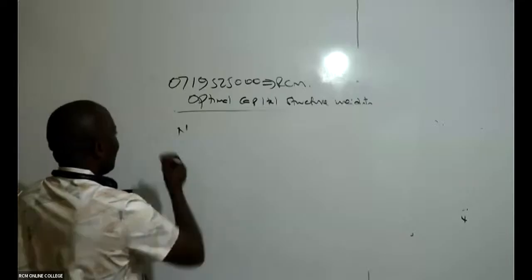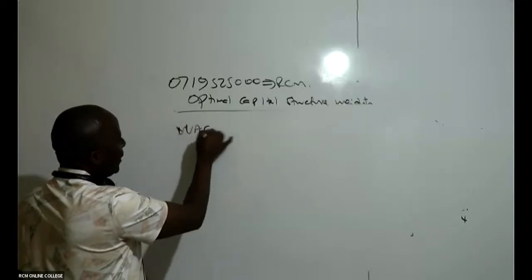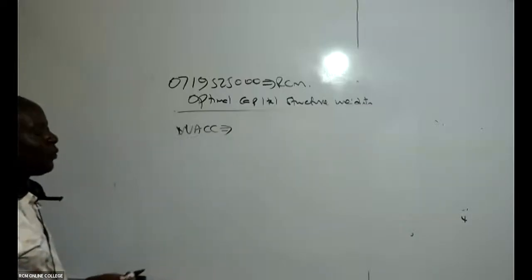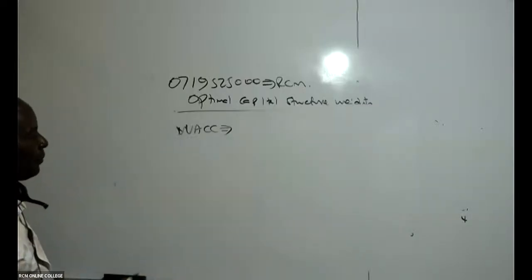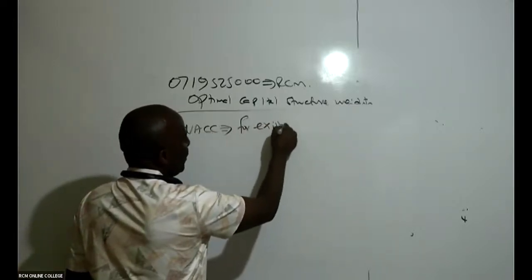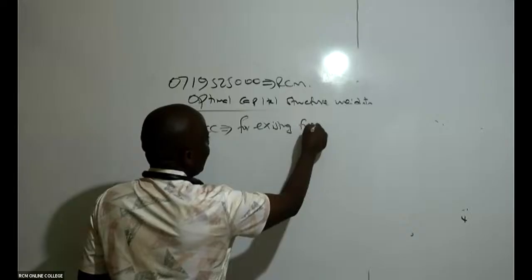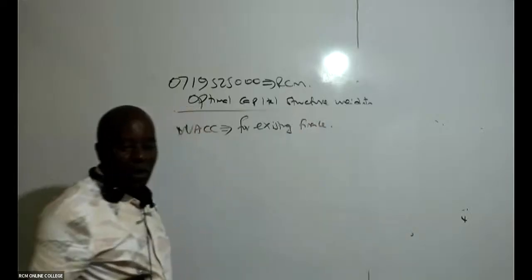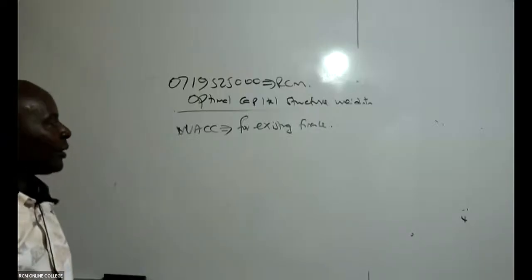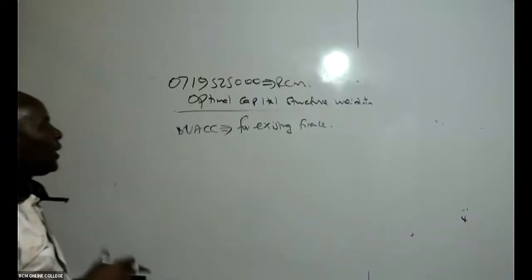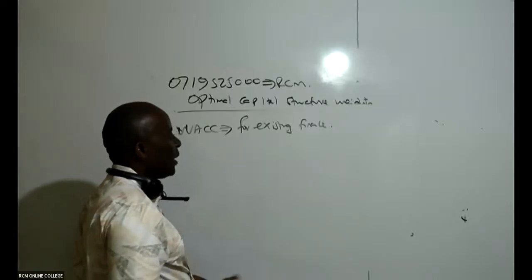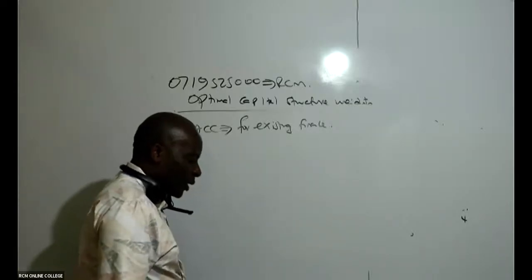Ladies and gentlemen, remember the WACC is for existing projects, for existing finance. Somebody wants to get WACC for whatever projects we have.